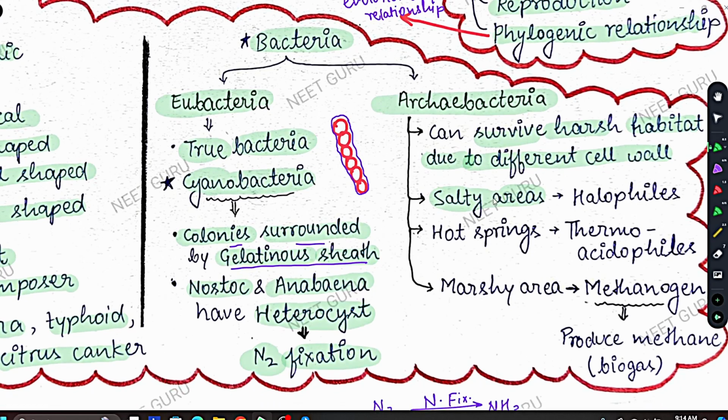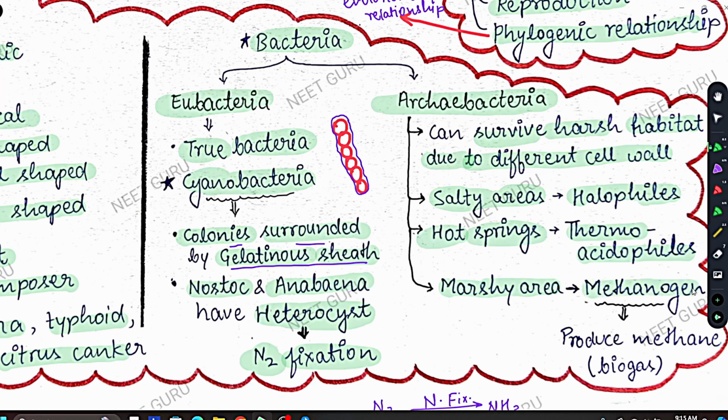Okay, the archaebacteria that live in salty areas are called halophiles. Now they can also survive in hot springs where the temperature of the water is about 100 degrees Celsius, and the surviving bacteria in hot springs are called thermoacidophiles. So thermoacidophiles are basically archaebacteria which can survive in hot springs. And marshy areas, so there is marshy condition, you have seen in Hindi it is called daldal, है ना? So they can also survive in marshy areas.